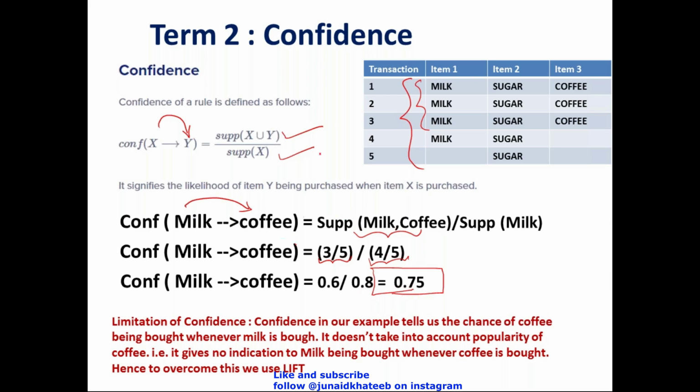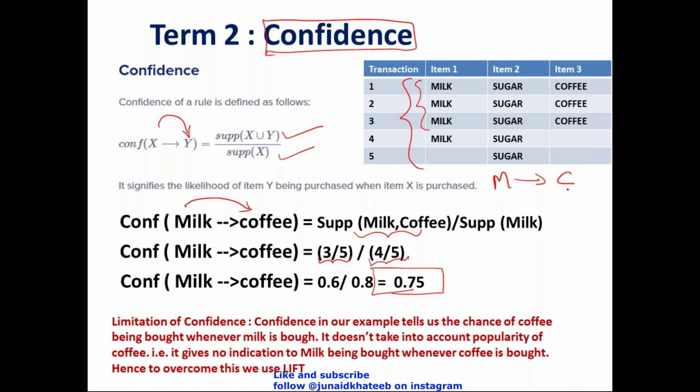But guys, understand there is a problem with this particular term confidence, or the way this confidence is calculated. Now observe this over here. I'm telling you that the probability of coffee getting picked up whenever milk is bought is 75%. If at all it is the case, it is simply awesome for the company, because 75% of the times whenever milk is bought, coffee is bought, right? But guys, understand, it is possible that I had walked in to buy milk and I picked up coffee as well.